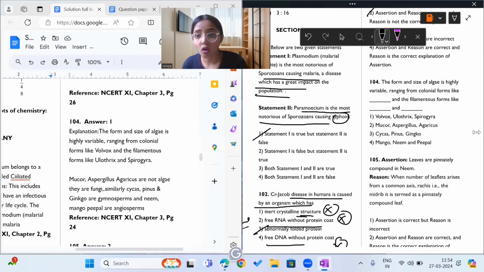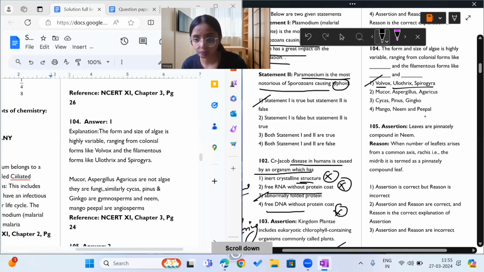It says the form and size of algae is highly variable, ranging from colonial forms like Volvox and filamentous forms like Ulothrix and Spirogyra. So the answer to question 104 is option number 1. It is a very simple question. If you have written test series, whatever you are writing, your part test 1, 2, 3, 4, full test 1, 2, by this time you should know that Volvox is colonial and Ulothrix and Spirogyra are filamentous algae.